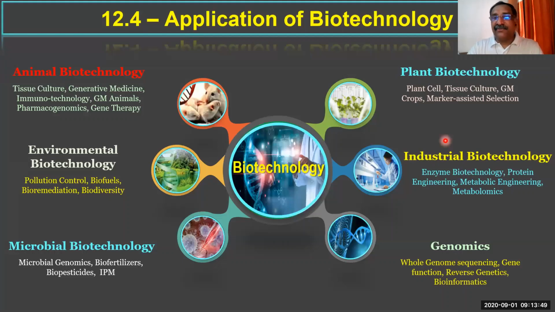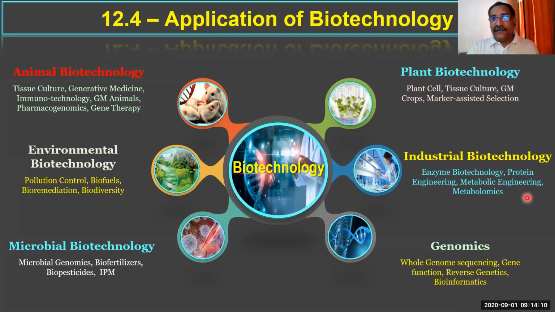The second area is industrial biotechnology. Under it we have enzyme biotechnology, protein engineering, metabolic engineering, even metabolomics, that means the study of even the minute details of metabolism.